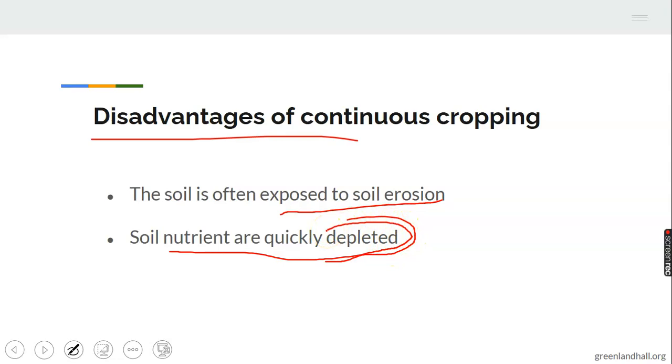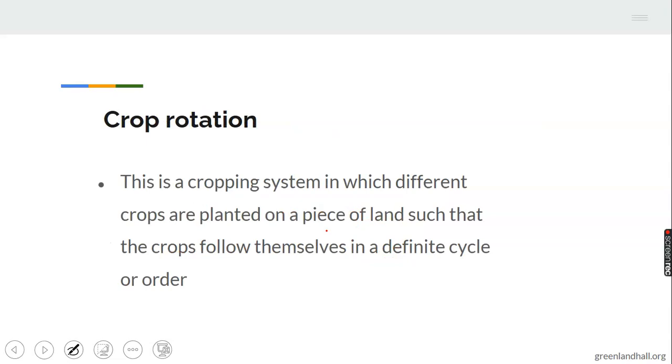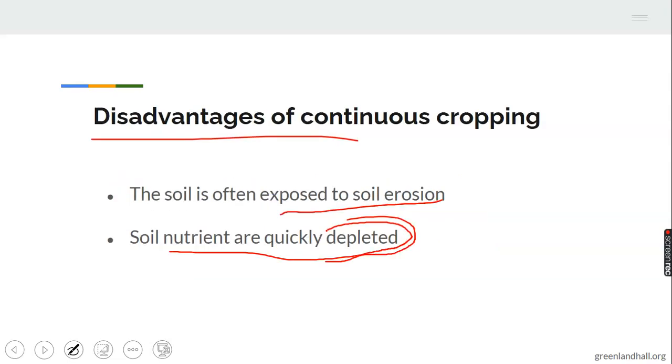It leads to reduction or total loss of soil nutrient. The farmer will need to be applying fertilizer for the crops to produce again, to have good yield. So drastic loss of soil nutrient is experienced under continuous cropping. Let's take note of that. 3. It encourages the build-up of insects, pests, and diseases, and therefore causes more damages with time. As time goes on, pests and diseases can affect the crops because the land is no longer fertile. Let's take note of that.